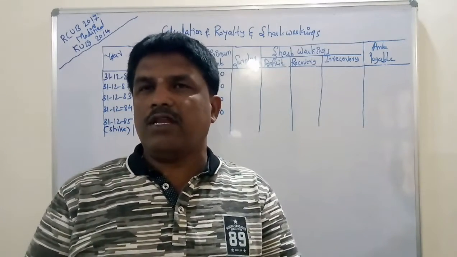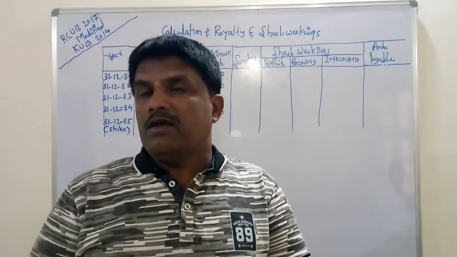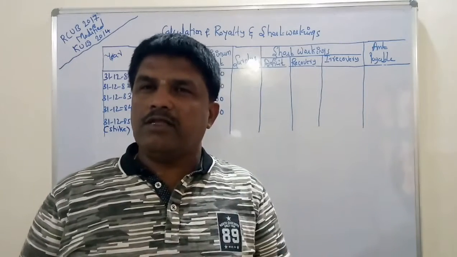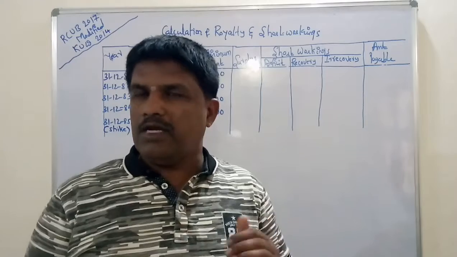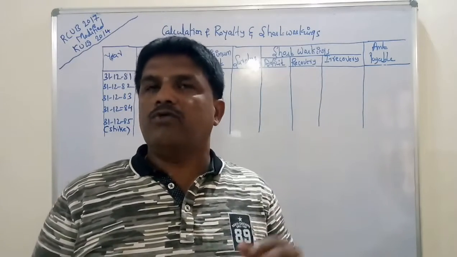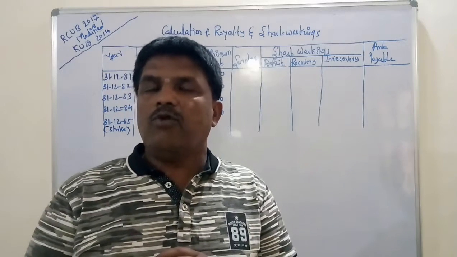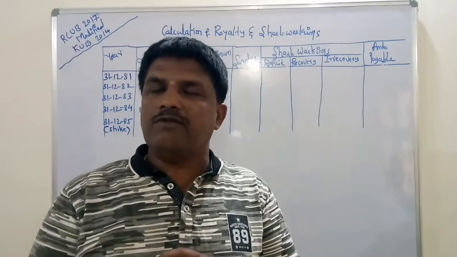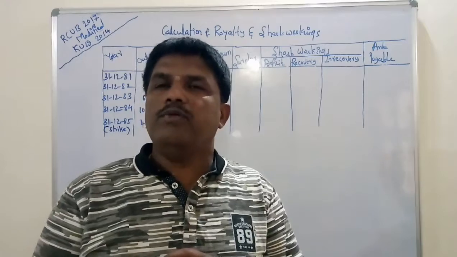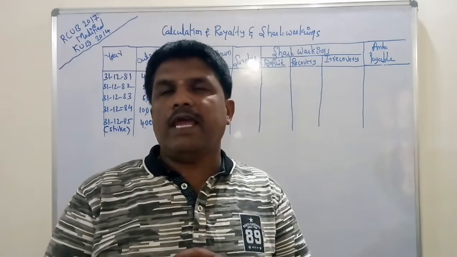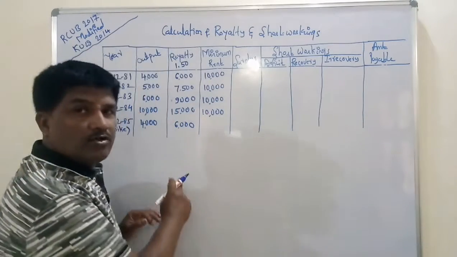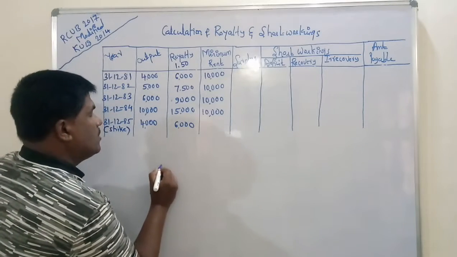The strike is for 3 months. As there is a strike for 3 months, production will be done for 9 months only. It means whatever the minimum rent of rupees 10,000 for 12 months, we must take the minimum rent for 9 months only. Take a working note relating to this: minimum rent.